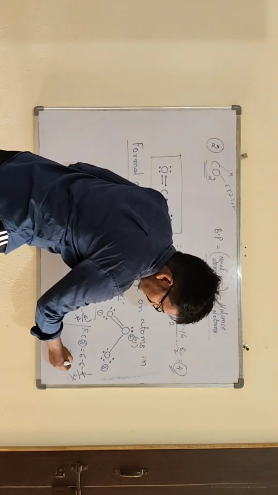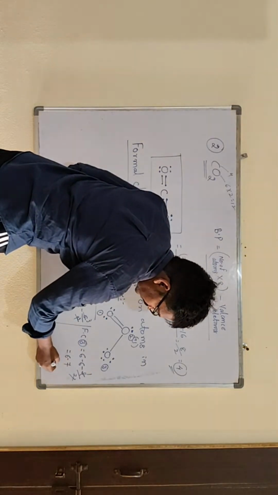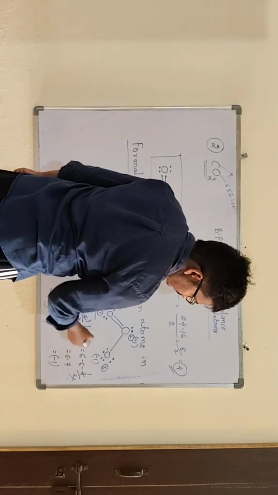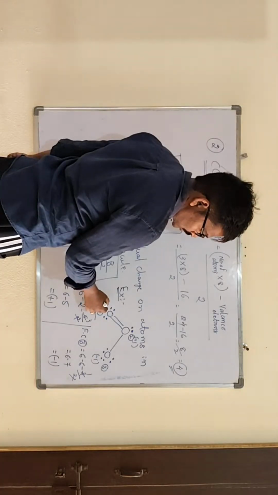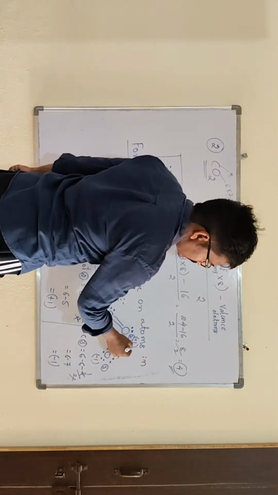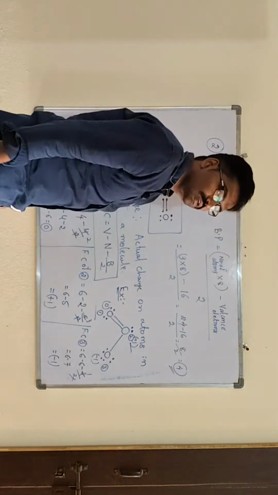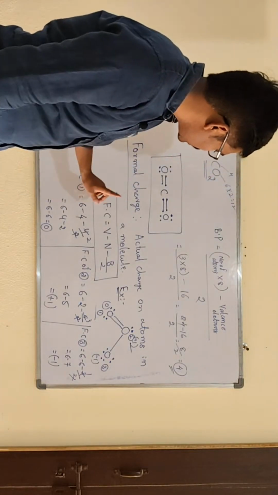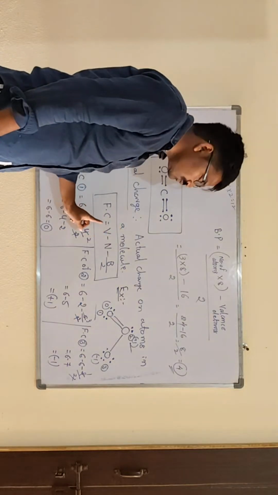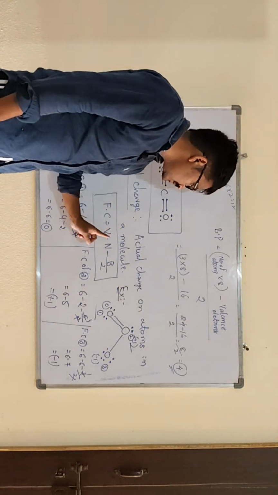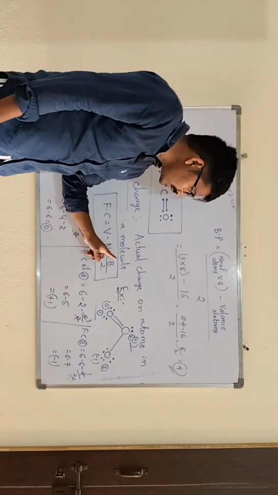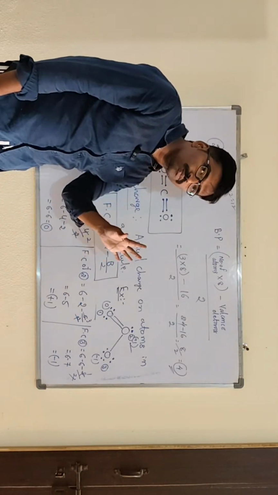So 6 minus 7, you get minus 1. Clear, all of you? So this atom has minus 1 formal charge, this atom has 0, and this atom has plus 1. So the formal charge on each atom can be found using this formula: valency electrons minus non-bonding electrons minus bonding electrons divided by 2.